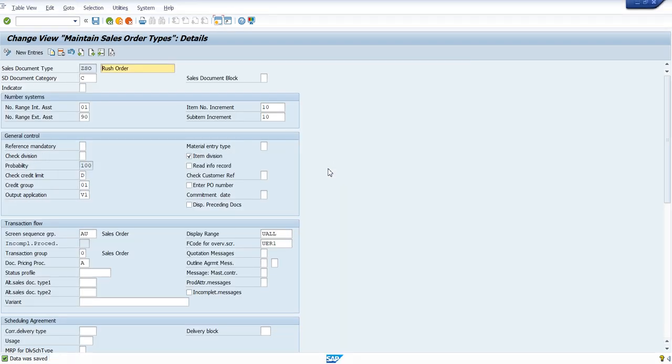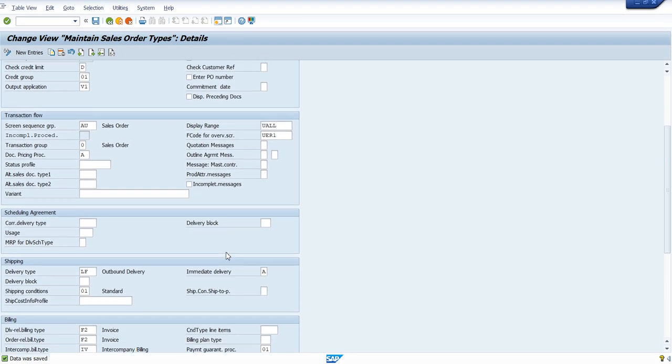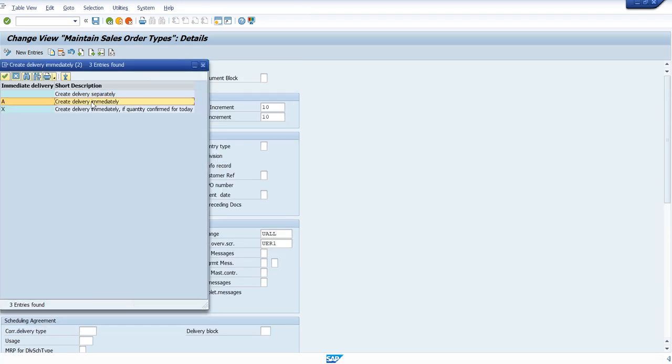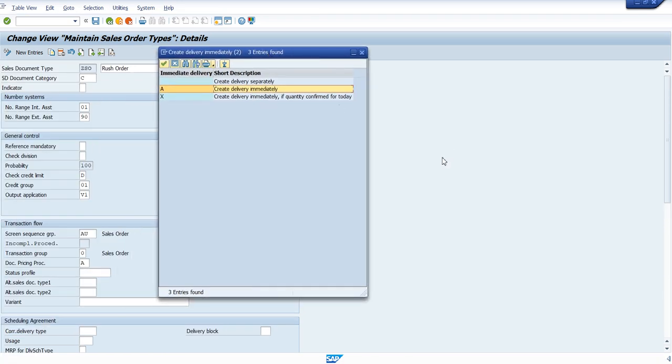See, what is the condition we have given? This is the condition we have given here. We have given the condition to create delivery immediately. That's it. We are asking to create the delivery immediately. We are not making it anything else. So whenever the sale order is created, immediately the delivery also should be created. That is the condition.